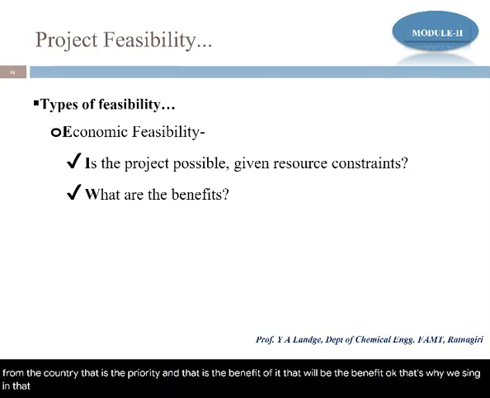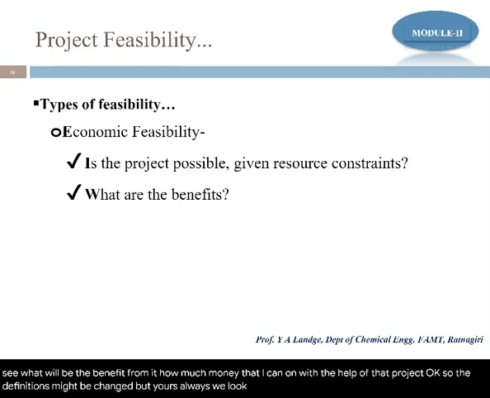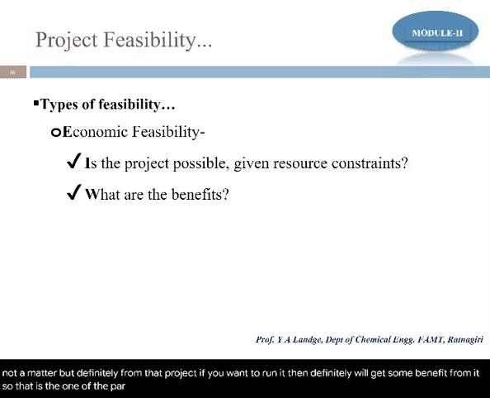When you talk about a process and production type or a business type, then we always see what will be the benefit from it, how much money I can earn with the help of that project. So the definitions might change, but yes, we always look for a benefit from it. In whatever way we get a benefit is not a matter, but definitely from that project, if you want to run it, we will get some benefit. That is one of the parts we have to learn in economic feasibility.